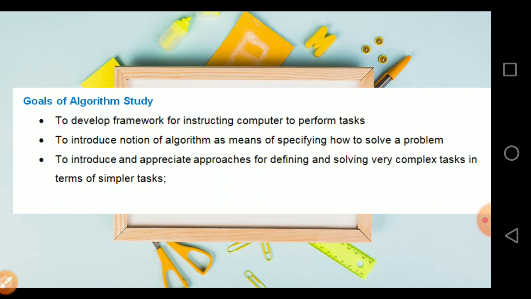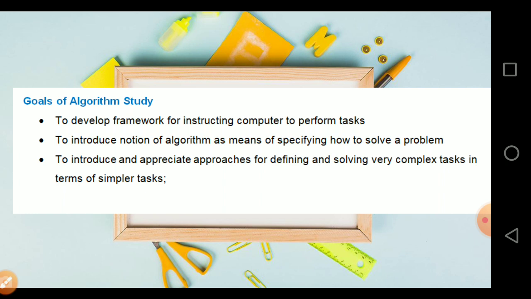And the goals of algorithm study. Why do we study these algorithms? To develop a framework for instructing computers to perform tasks, and also to introduce the notion of algorithm as a means of how to solve a problem. Also, it appreciates approaches for breaking very complex tasks down into terms of similar tasks.